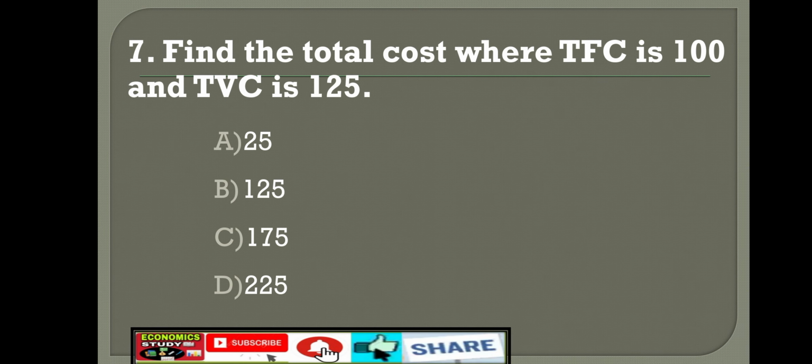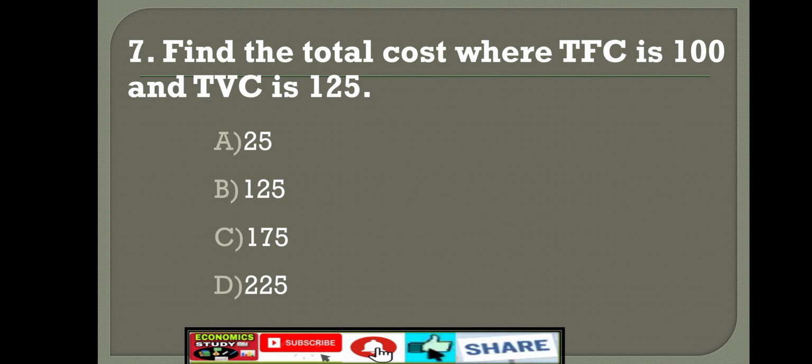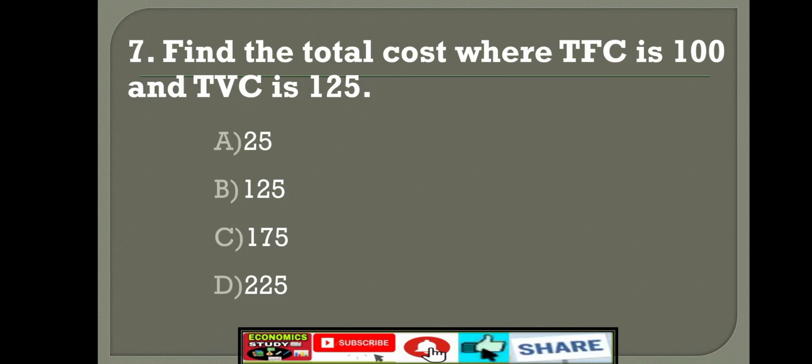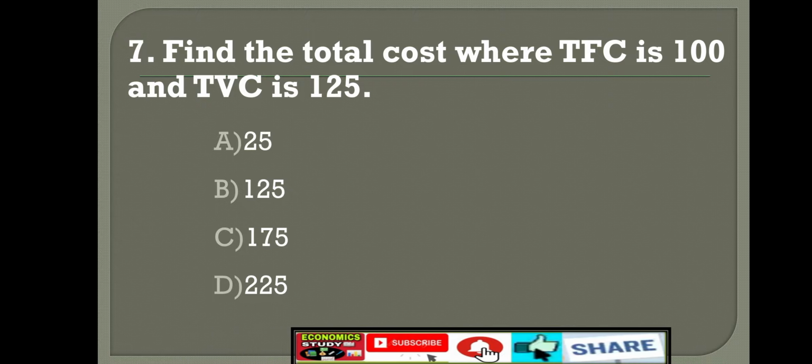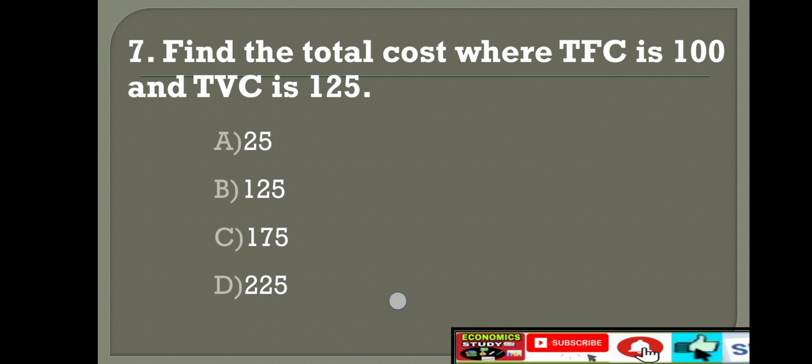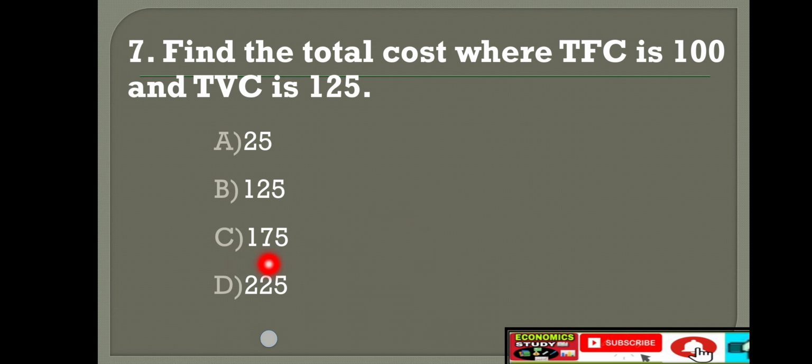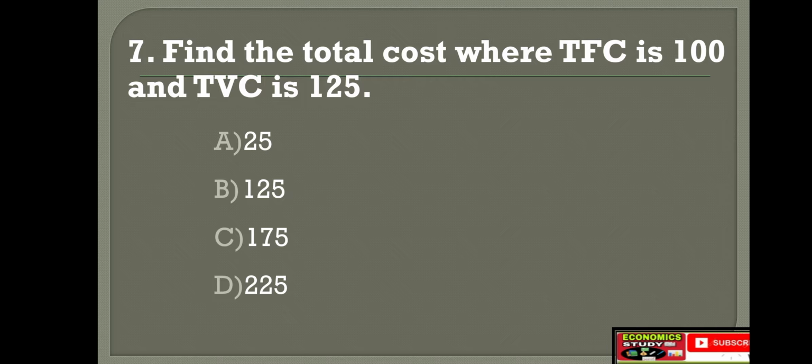Find the total cost where TFC is 100 and TVC is 125. Option A 25, option B 125, option C 175, option D 225. The question is very clear. We need to find out the total cost. In the problem, they given TFC and TVC.